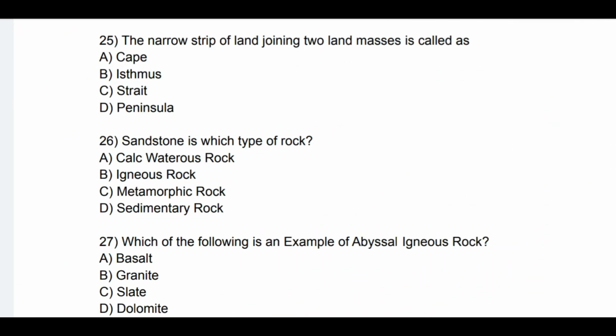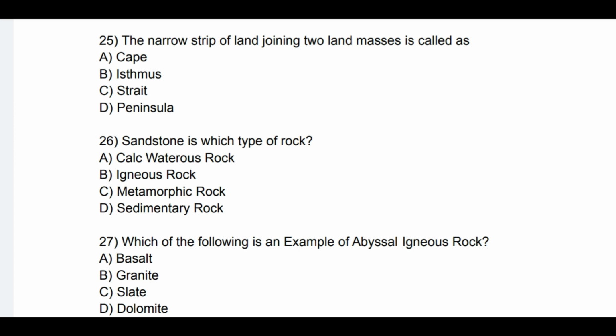Question number 25. The narrow strip of land joining two land masses is called as. See the options: A. Cape, B. Isthmus, C. Strait, and D. Peninsula. So correct option is B. Isthmus.